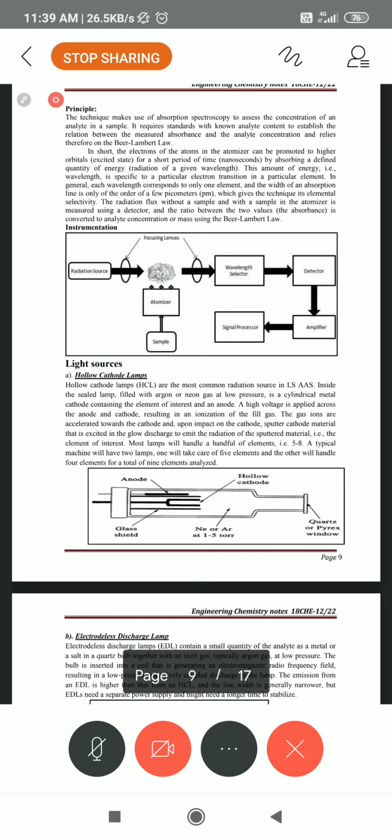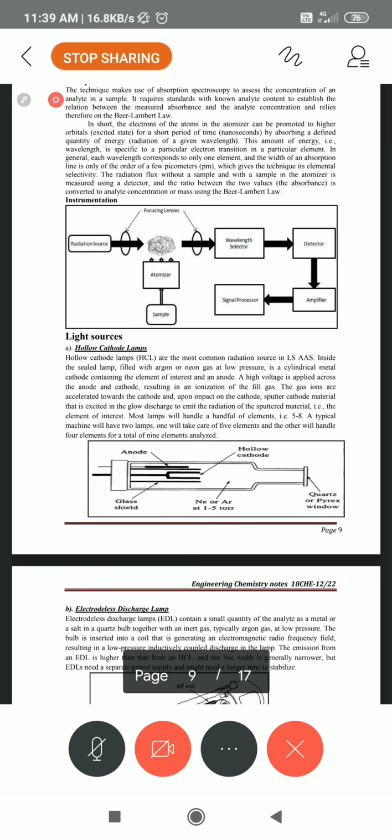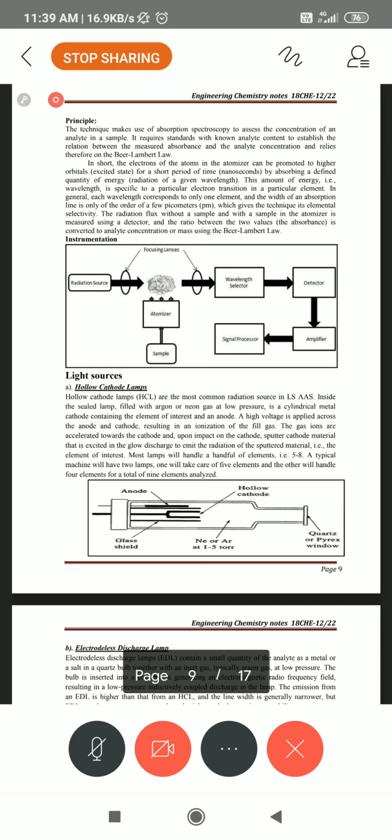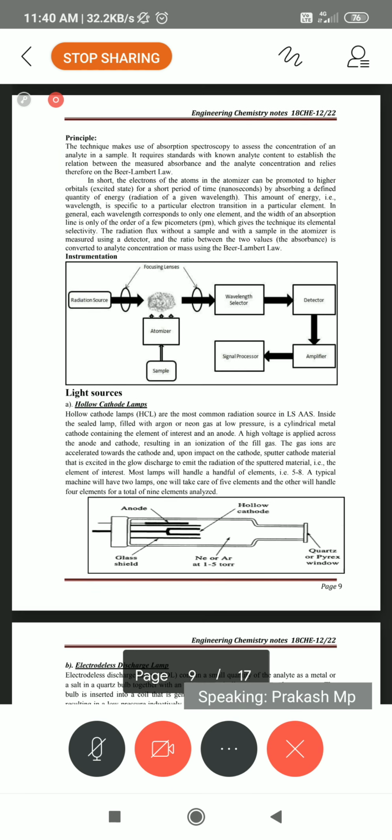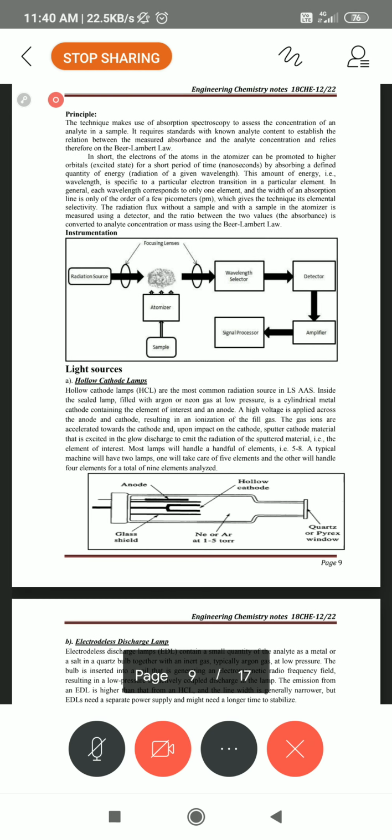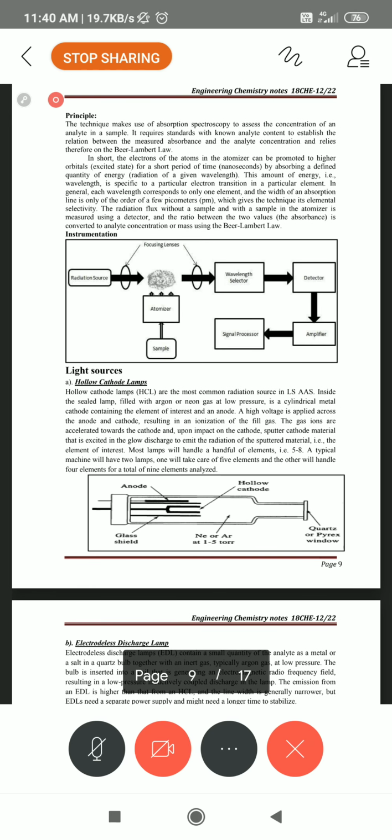So this holds good for Beer-Lambert's law. What is Beer's law? The intensity of monochromatic light decreases as the concentration of the absorbing substance increases, arithmetically. Lambert's law says the intensity of monochromatic light decreases as the thickness of the absorbing medium increases, arithmetically. So absorption depends on the intensity of the incident light.